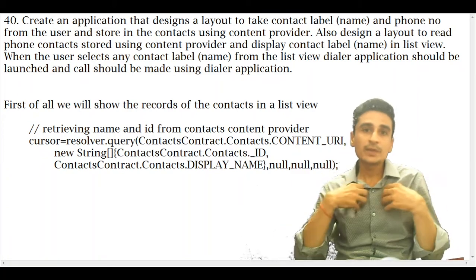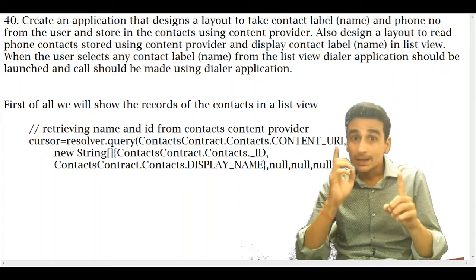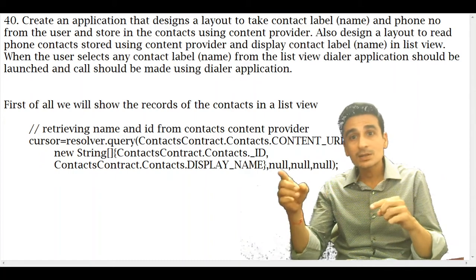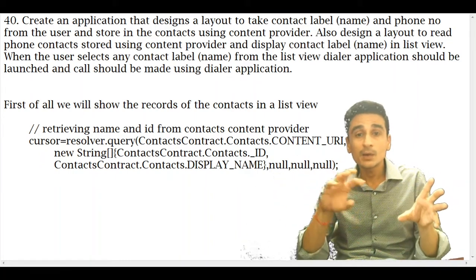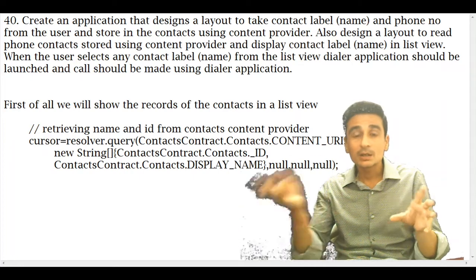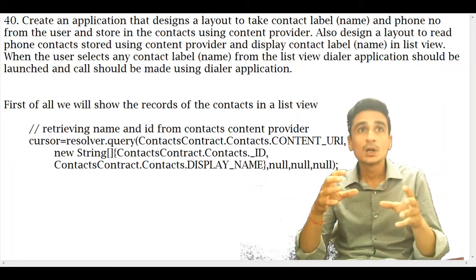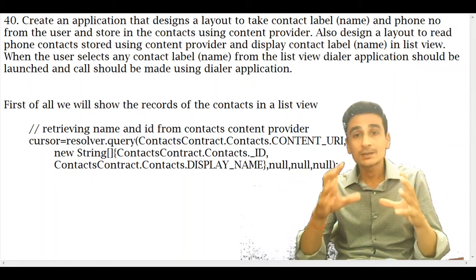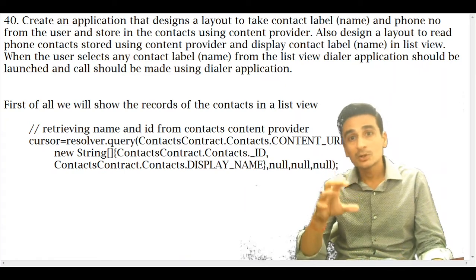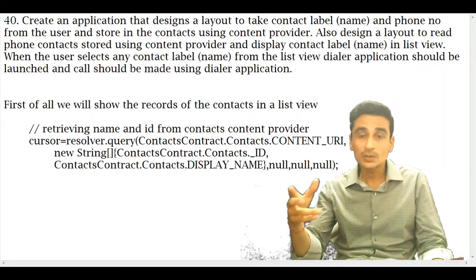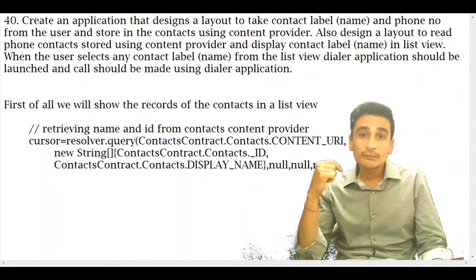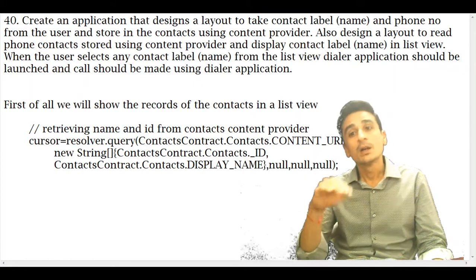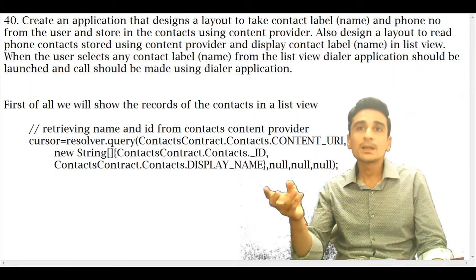But as we have not built this table, let me tell you that the table structure of all these content providers may change a little in each version of Android. So depending on the version of Android, if you are accessing columns by index, you must be very sure about which API level you are using, and on what API level device your application is running. Only after that can you use the index. Otherwise it may mislead you.